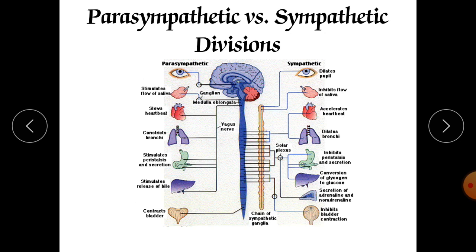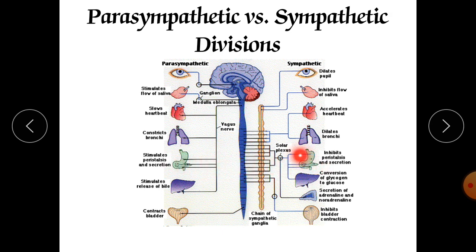Now here there are two divisions. Here is the parasympathetic and here is the sympathetic division. Combined, this sympathetic division starts from the second thoracic vertebra up to the second lumbar vertebra. Whereas the parasympathetic nervous system arises from the cranial nerves and the sacral nerves, which come from the coccyx part, and they are organizing the various secretions.